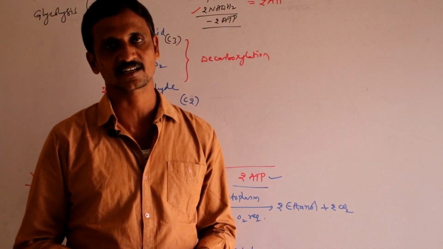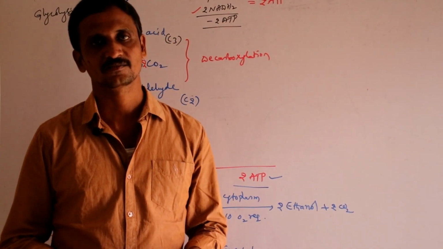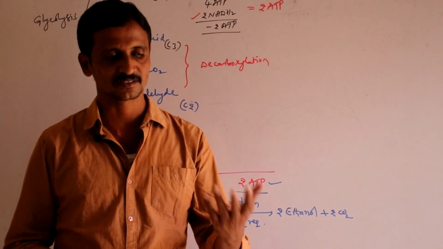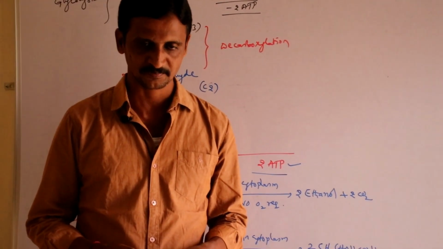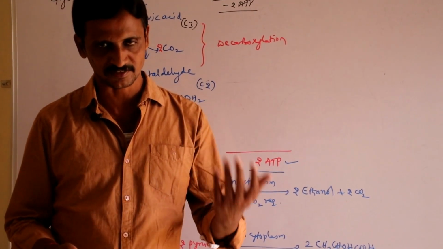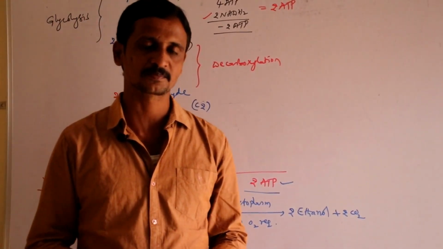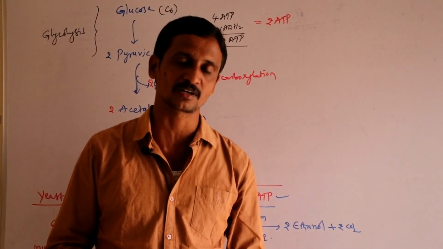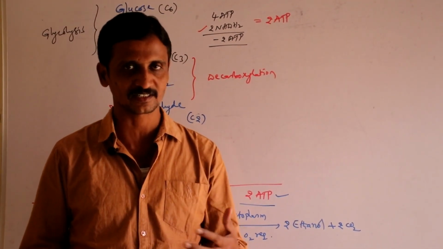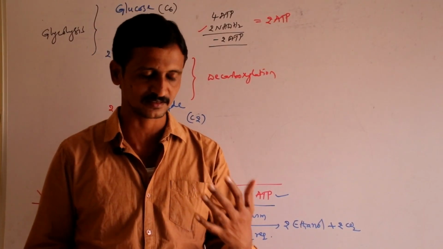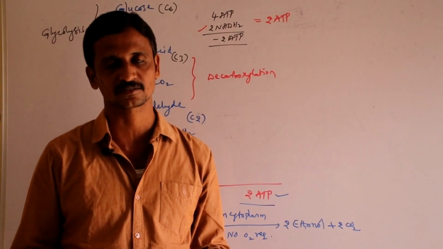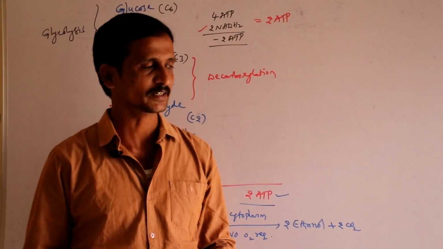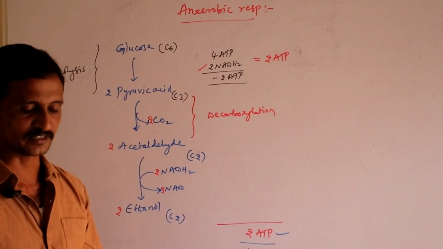Accumulation of this lactic acid leads to fatigue and muscle cramps. Later, when the oxygen debt is cleared and lactic acid is converted into carbon dioxide and water, that fatigue is cleared and the muscle cells come back to the normal level. So that is regarding anaerobic respiration.